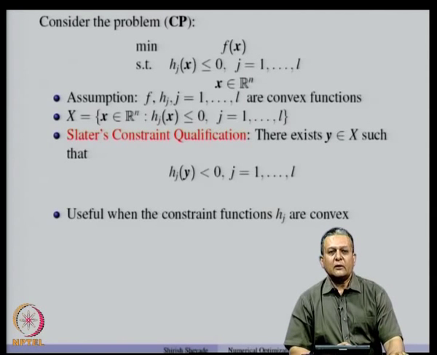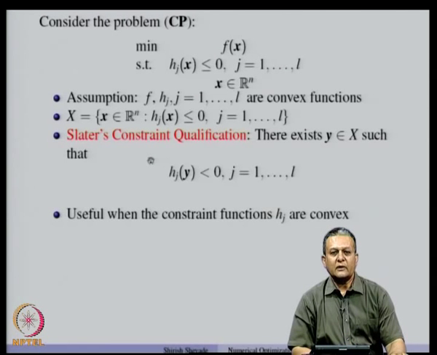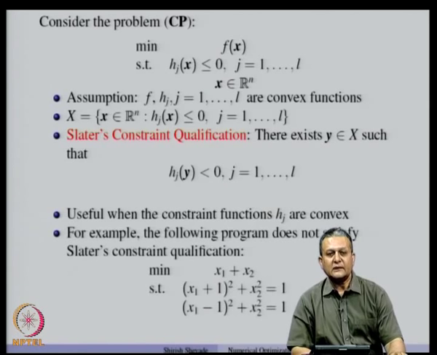So, typically for convex programs we will use Slater's constraint qualification, and to show the importance of this Slater's constraint qualification, let us consider an example.